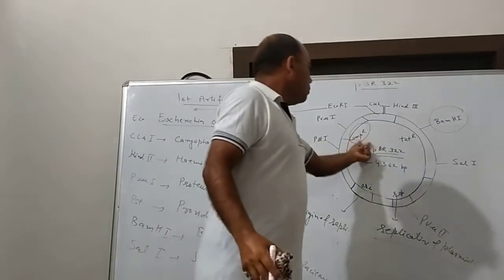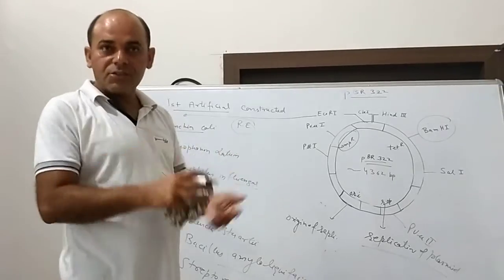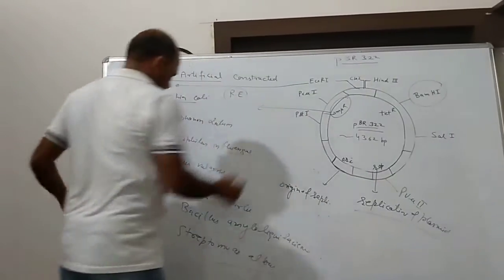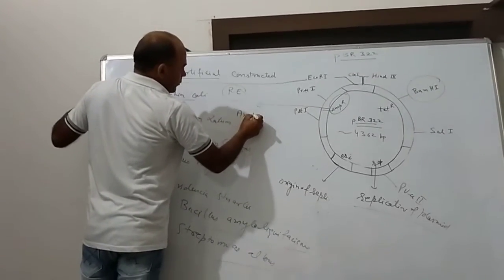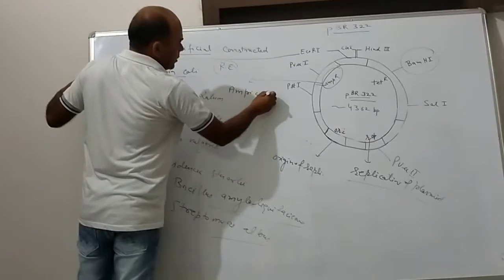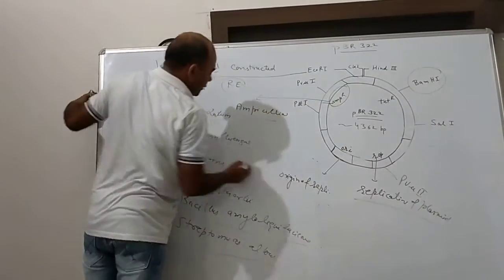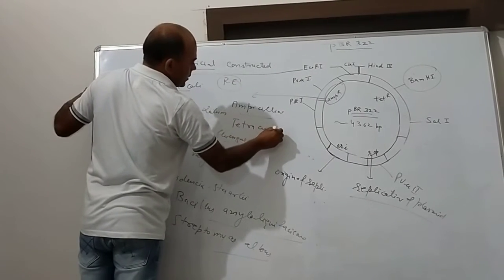So here two antibiotics are given in pBR322. AMP indicates ampicillin. Next, TET: tetracycline.